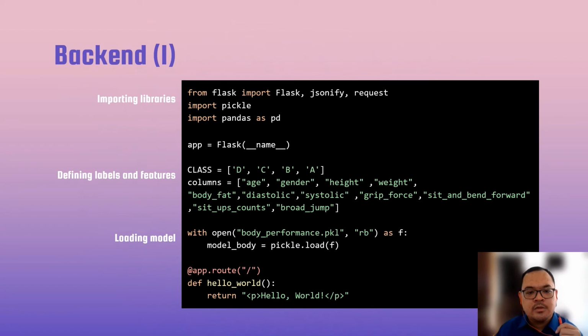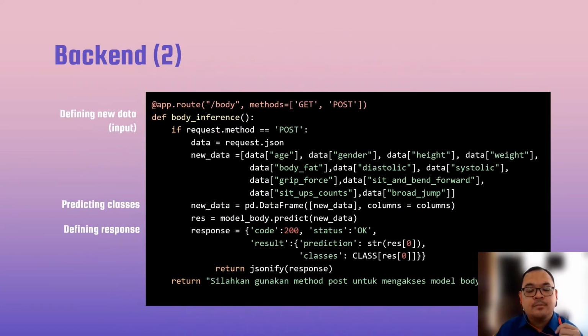This is the code, from importing libraries, defining labels and features, loading model, building new data as input, predicting classes as output, and defining the response.